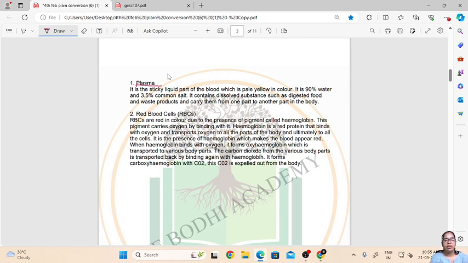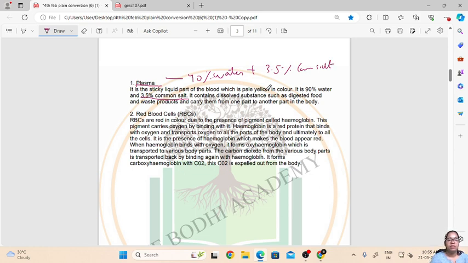It is made up of 90% water and 3.5% common salt.